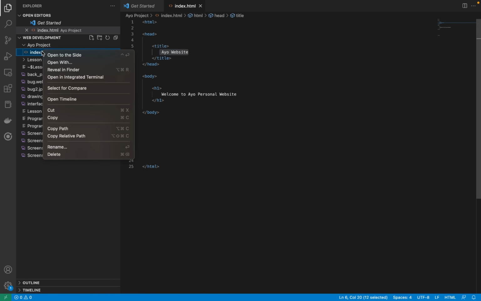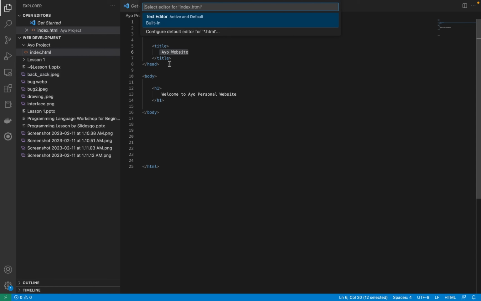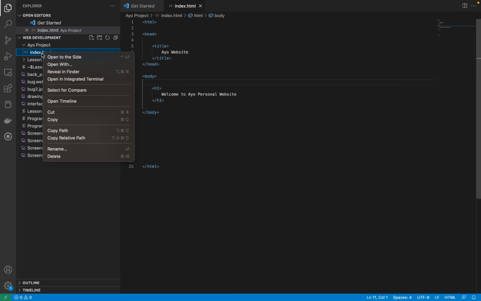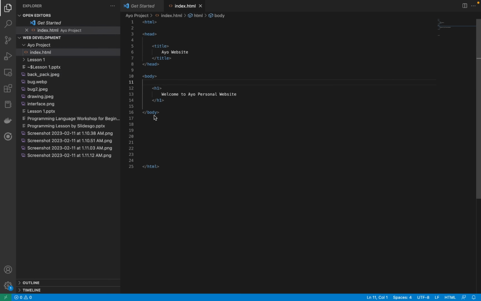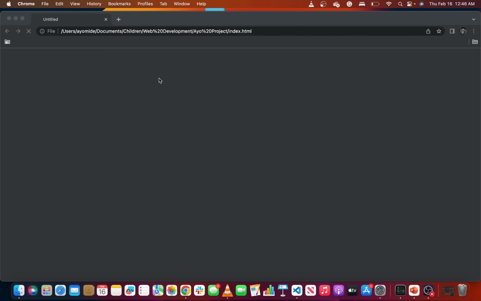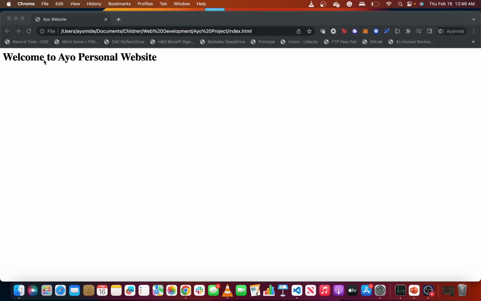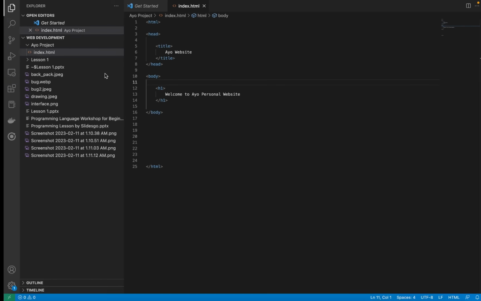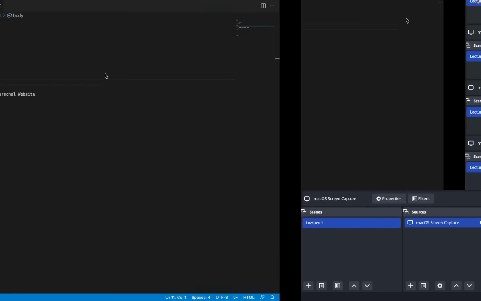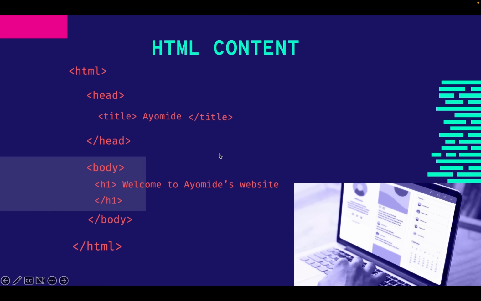So let me see, I should be able to open it from here. Open with, okay, so let me go to where I have this actually. Okay, so let me say reveal in Finder. Okay, right there. See, welcome to your personal website. It is really cool, right? So yeah, that is that for that. So you can just have an example of that.